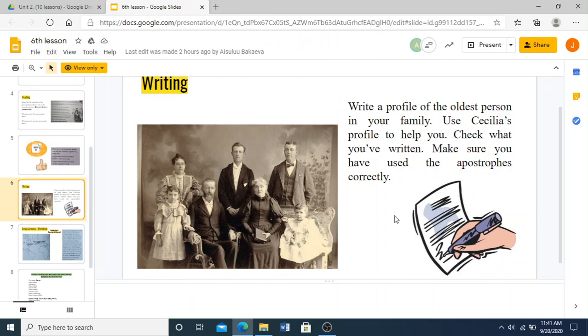Remember, this is the task that you will do. You write a profile of the oldest person in your family. If it's your dad, if it's your grandmother, if it's your great grandmother, write a profile of the oldest person in your family. Give as many details as you can according to the person's information.